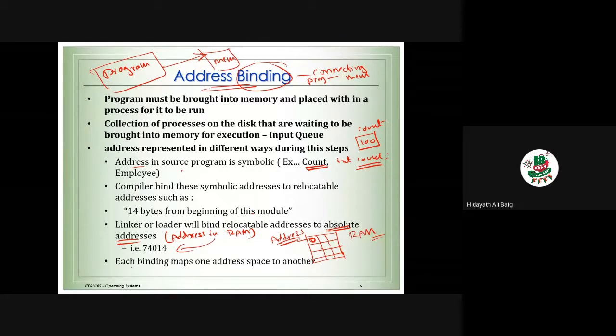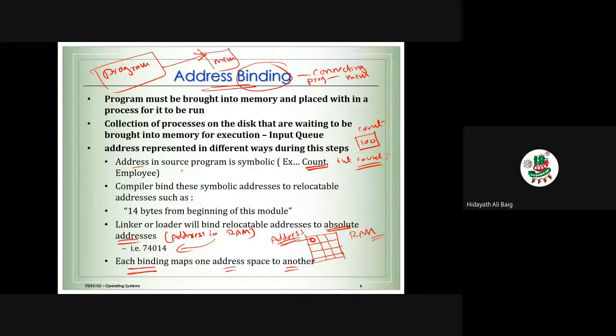Now whenever we do binding, each binding maps one address space to another. So one point from the program to another point in the main memory, it is just going to make the links. Now please understand, we need memory at various parts of the program. When we are compiling, we need the memory.